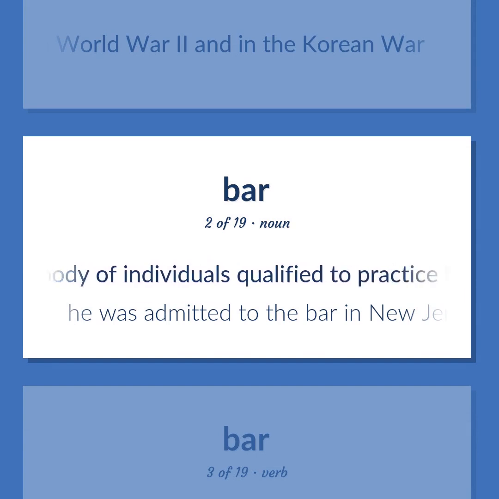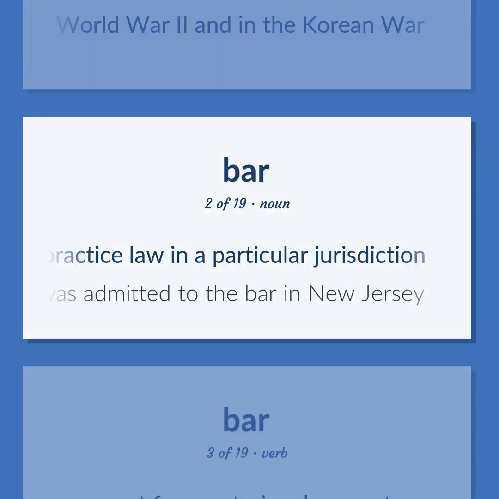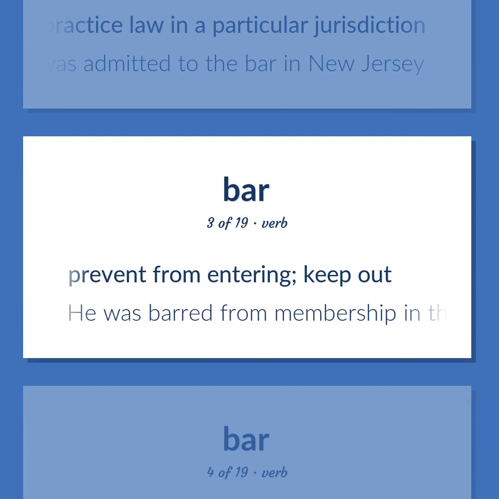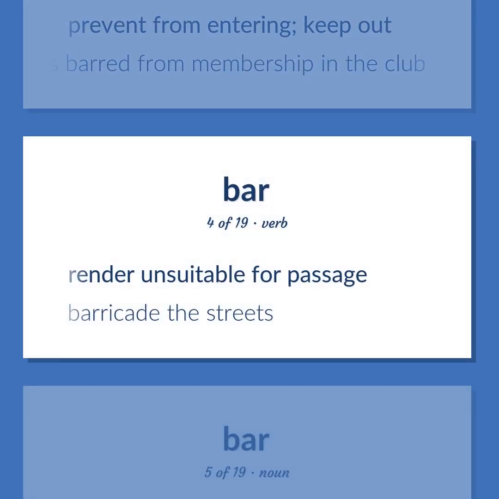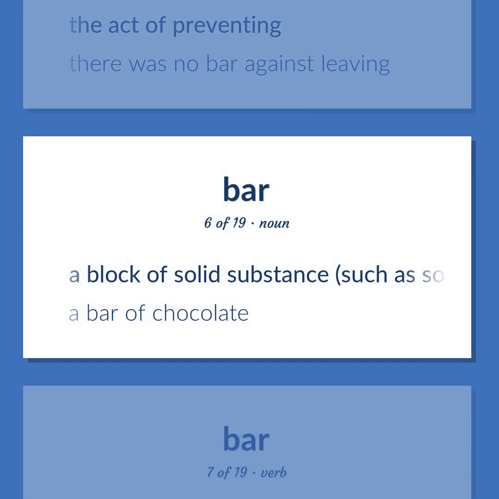The body of individuals qualified to practice law in a particular jurisdiction. He was admitted to the bar in New Jersey. Prevent from entering. Keep out. He was barred from membership in the club. Render unsuitable for passage. Barricade the streets. The act of preventing. There was no bar against leaving. A block of solid substance, such as soap or wax. A bar of chocolate.